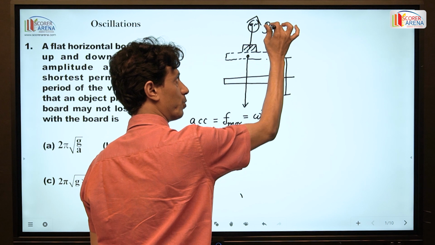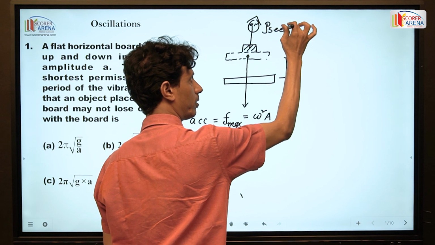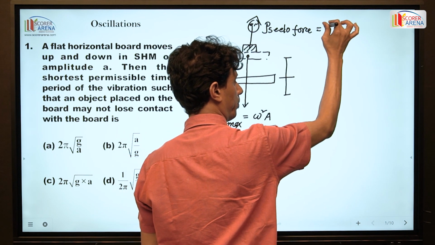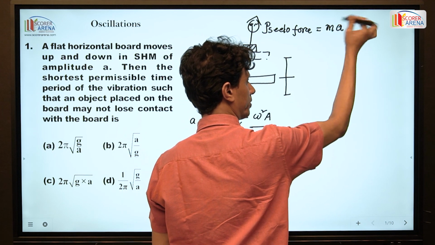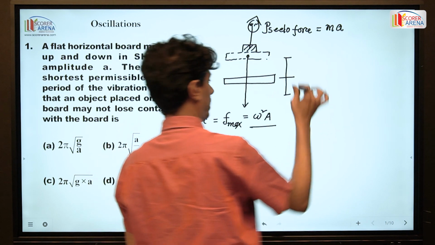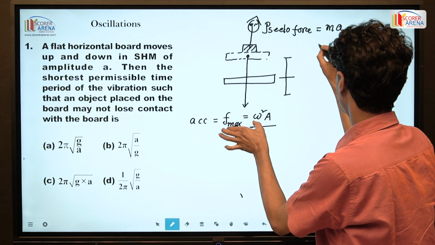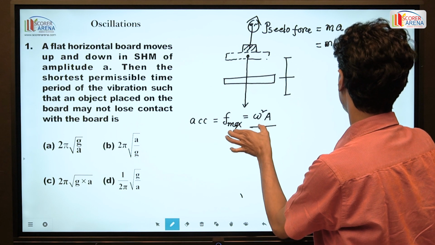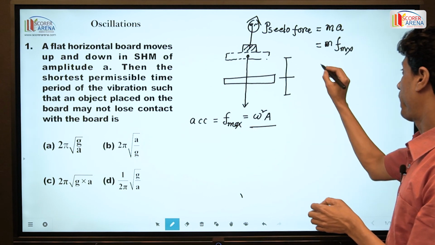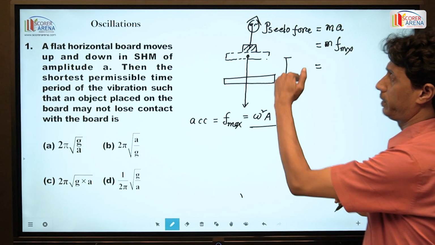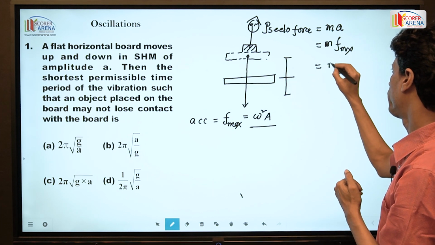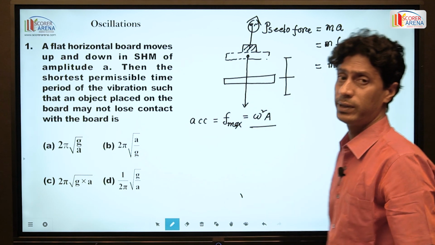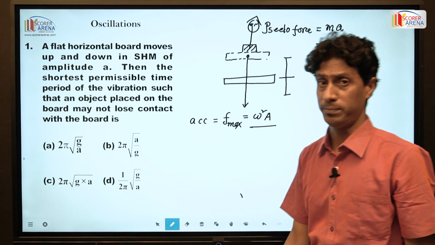This is the pseudo force, mass into acceleration. Here the acceleration is f max, and the maximum acceleration in SHM is omega square A, where A is the amplitude given in the problem.